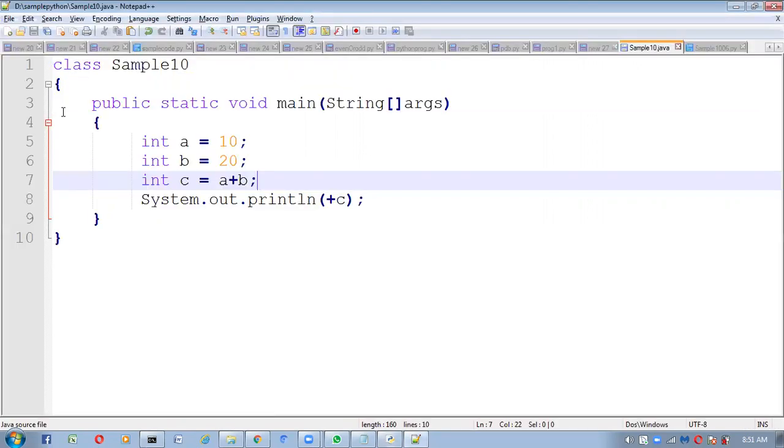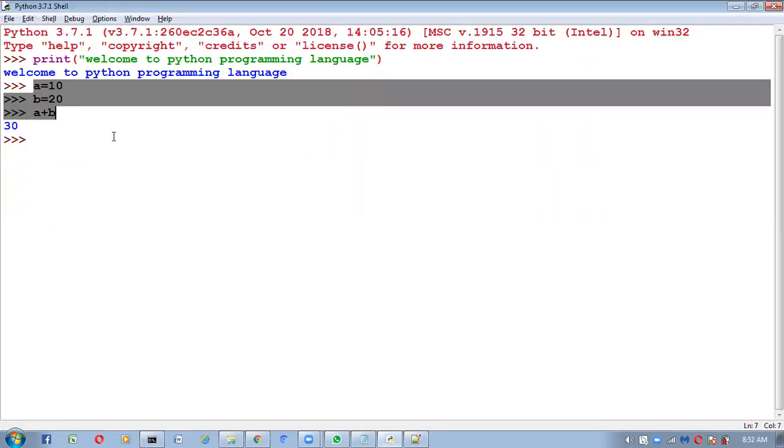But in Java, how many lines of code did we write? 10 lines of code. Which one is the easiest programming language? Here in Python, am I taking any class? Any method? Any curly braces? Any data type for specifying the variables? No, nothing is there.